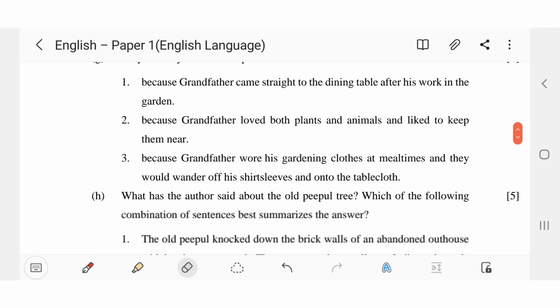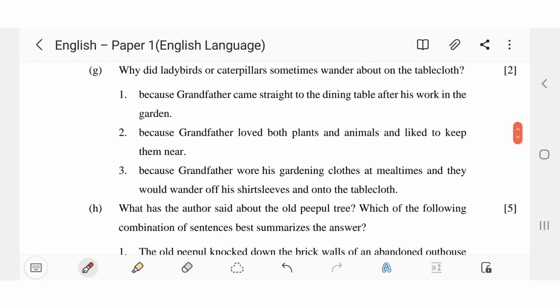Let's see where in the options we see this reason. First one: because grandfather came straight to the dining table after his work in the garden. No, he bathed. Second one: because grandfather loved both plants and animals and liked to keep them near. No, no, no. This is certainly not the reason. Third one: because grandfather wore his gardening clothes at meal times and they would wander off his shirt sleeves and onto the tablecloth. Yes, this is the correct option. Now, let's see the H one.